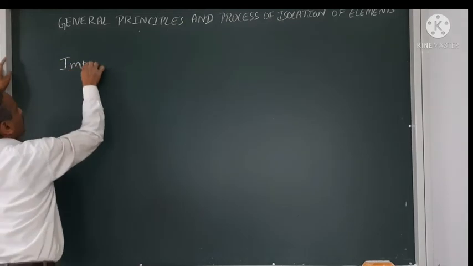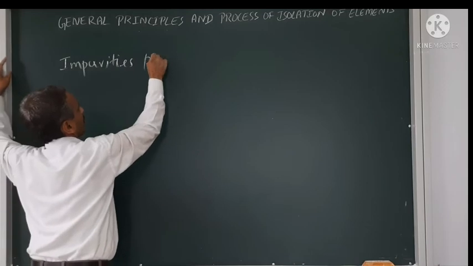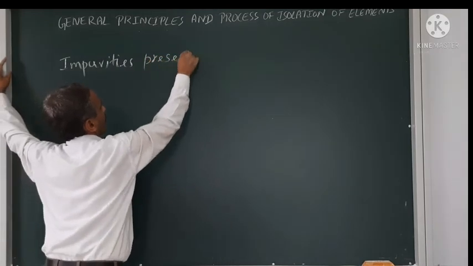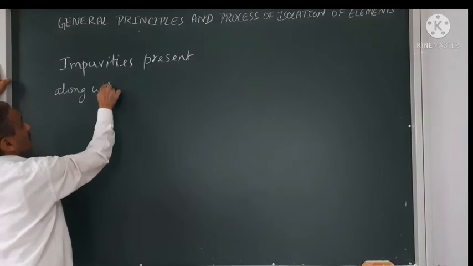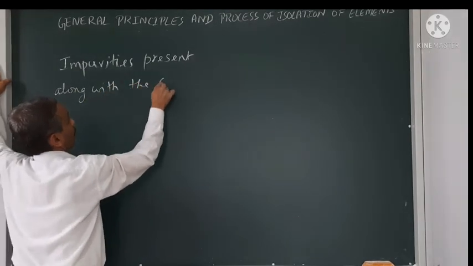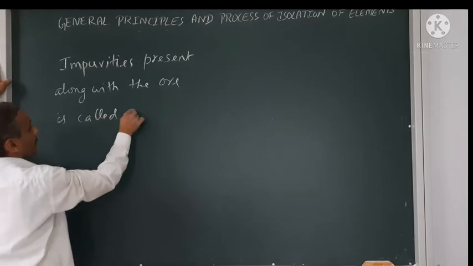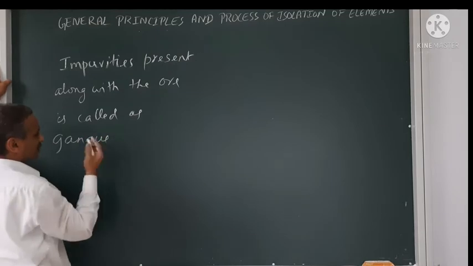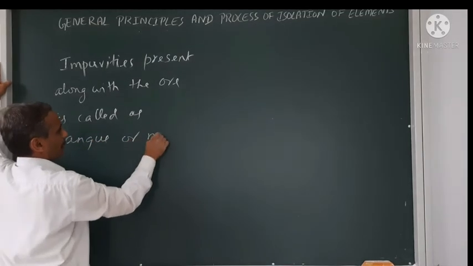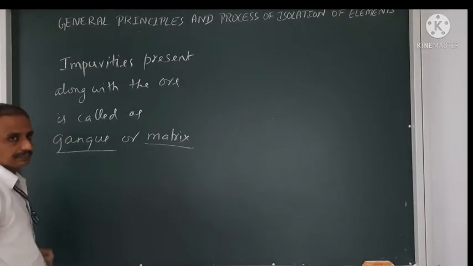Impurities present along with the ore are called gangue, or matrix. Note it properly.